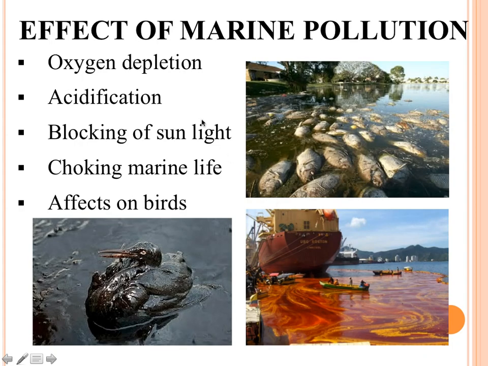Then why is marine pollution bad? Because it causes a lot of harm. So what are those? Apart from eutrophication, which we already discussed, it can also result in red tides. Here you can see this image. It is nothing but phytoplankton blooms. But sometimes those phytoplanktons are red in color. Is that clear?